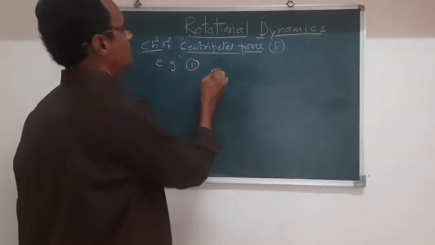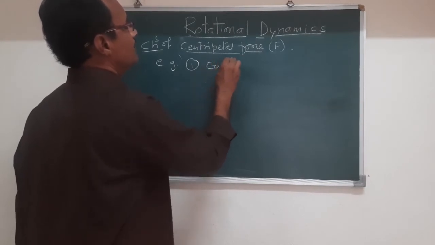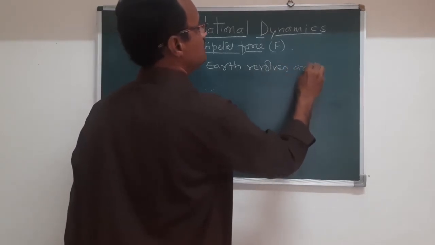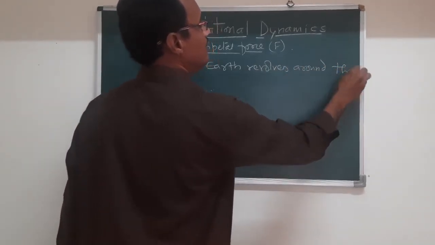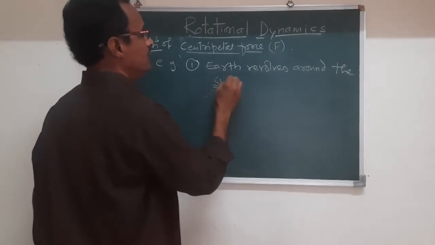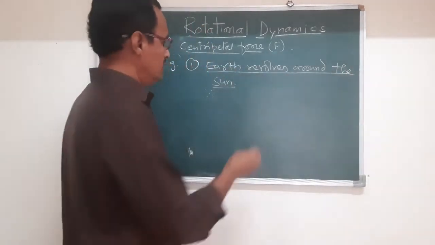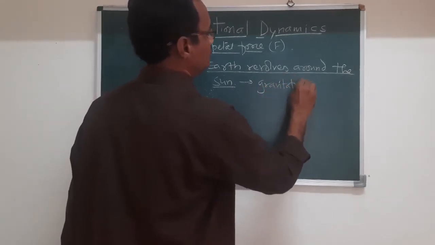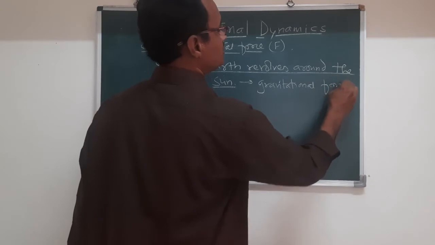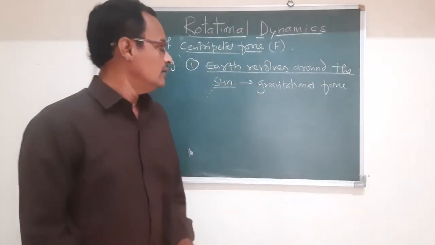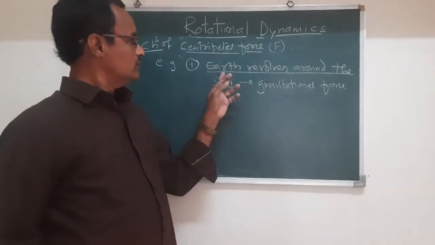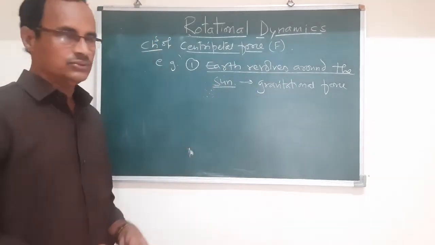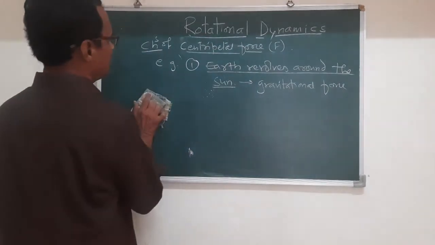Again we see the example of the Earth revolving around the sun. Now which type of force is there between them? There is a gravitational force, due to the gravitational force of attraction between the earth and the sun. Now this is the explanation for the earth revolving around the sun. This is one of the examples of the centripetal force. Now these are the examples of the centripetal force.